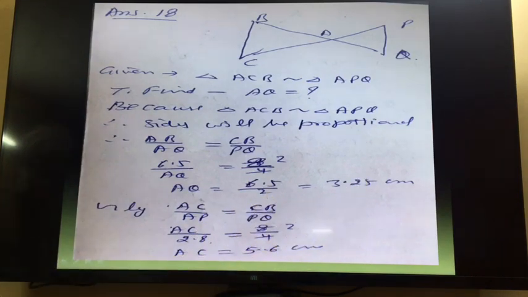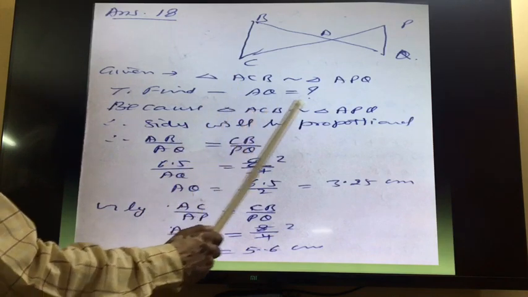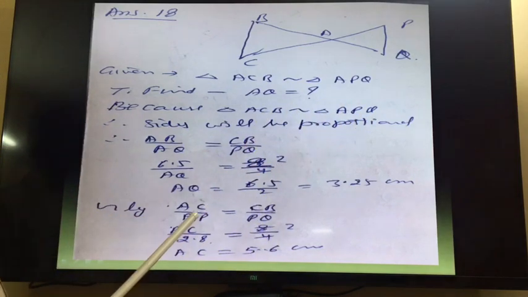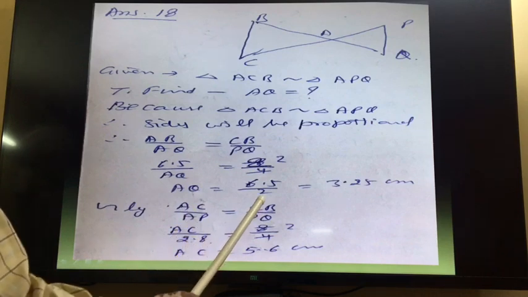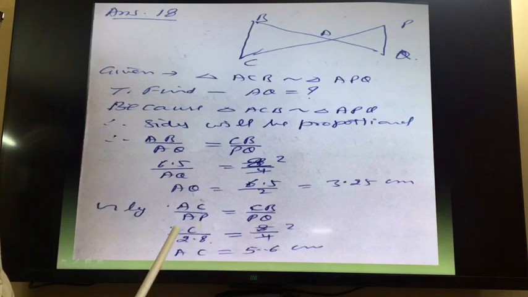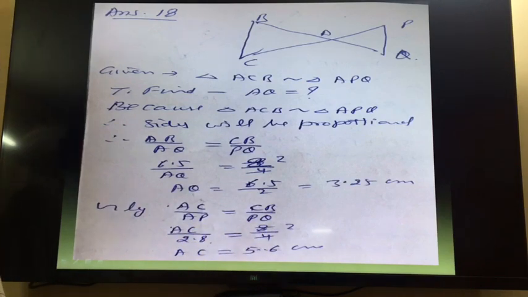So we will get AQ is equal to 3.25, but we want AC. So for that, the third ratio, AC upon AP is equal to CB upon PQ. So by this, AC upon AP is 2.8 and CB is 8 by PQ 4, so 2 times. So AC is equal to 2 into 2.8, that is 5.6. So we will get AC is equal to 5.6. So whichever you want, you can find out. In this case, you want AQ.